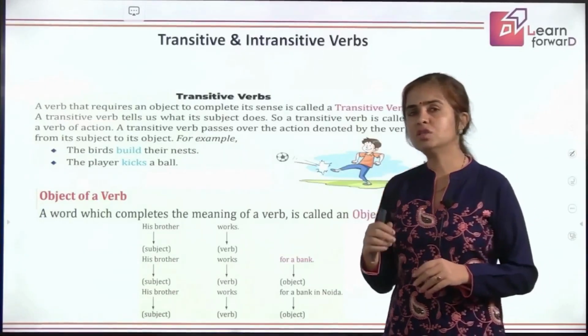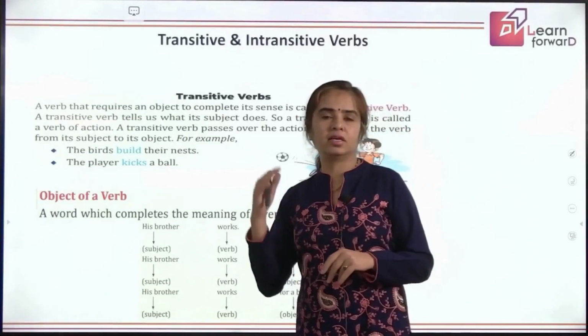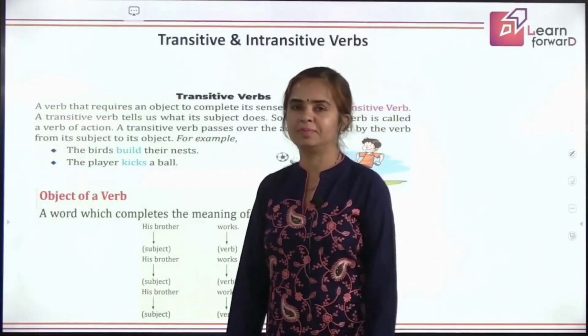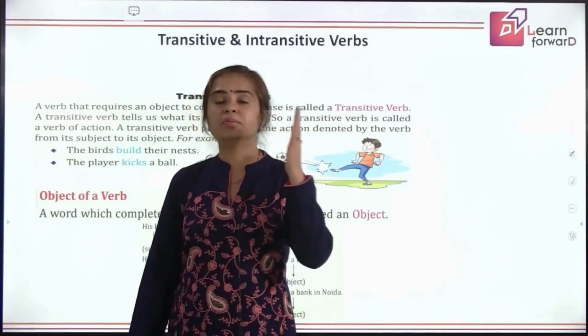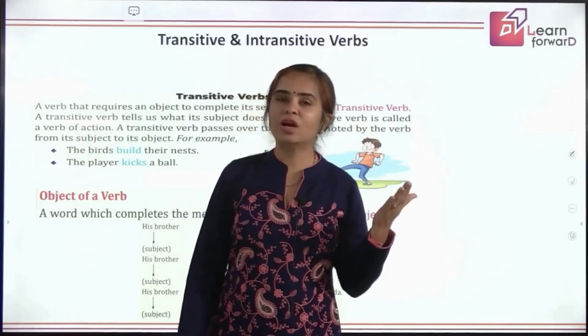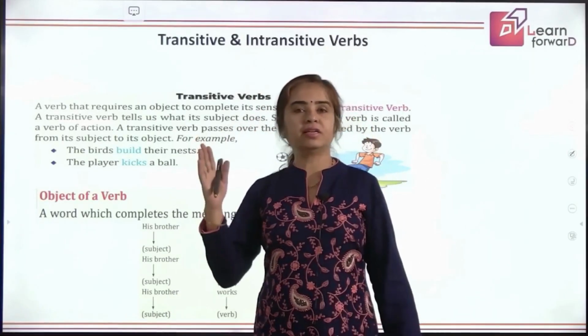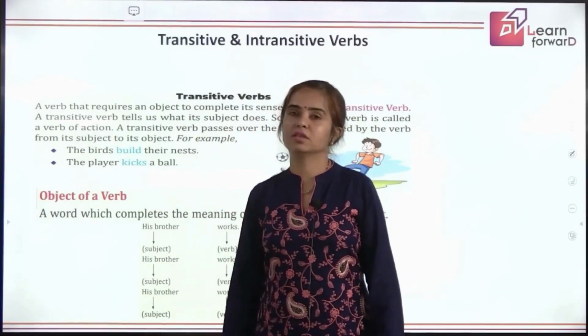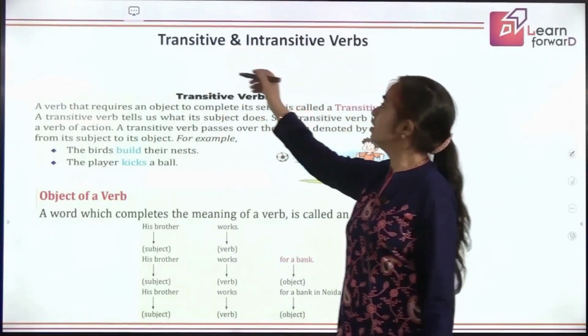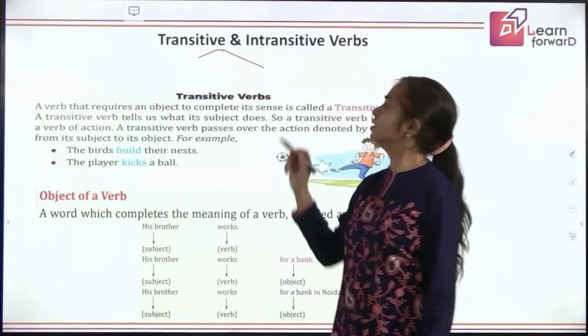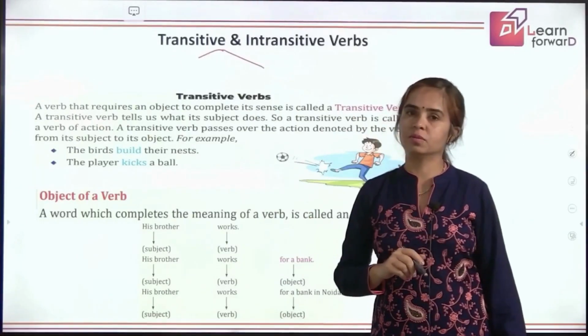Can we recall what the subject in a sentence is, and what the object in a sentence is? If we relate it to the verb, subject is the doer of action and object is the receiver of action, right? Based on that definition, we'll differentiate between transitive and intransitive verbs.